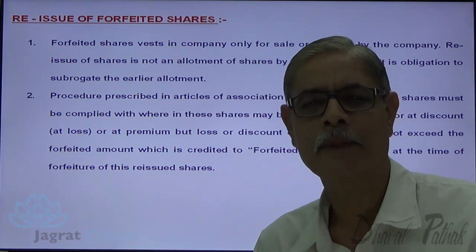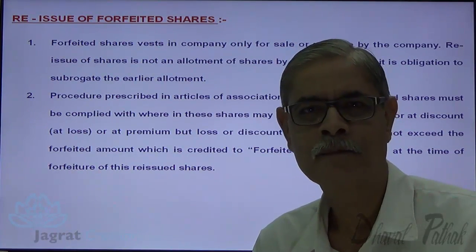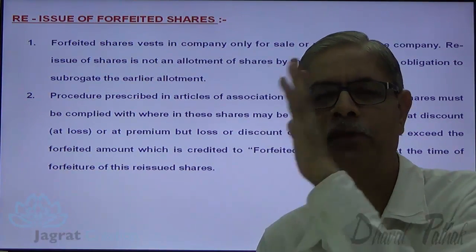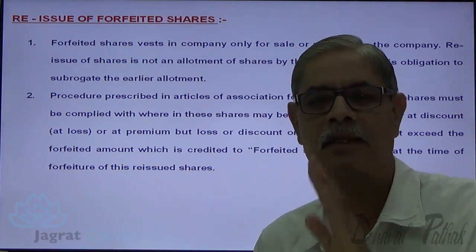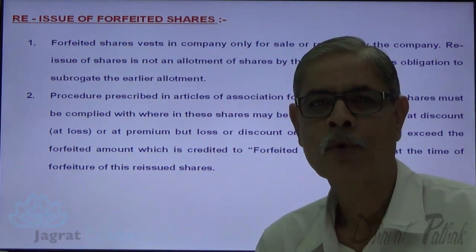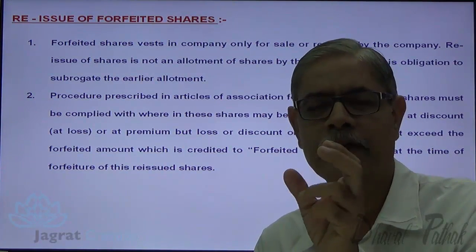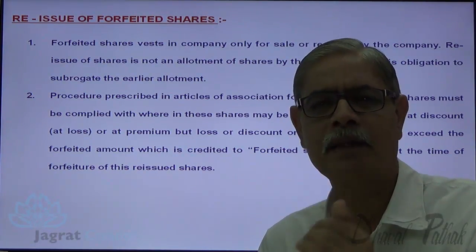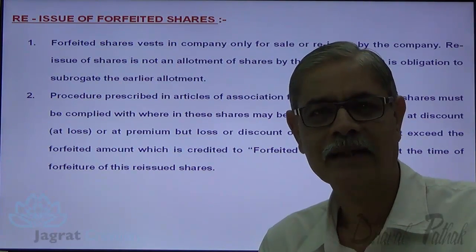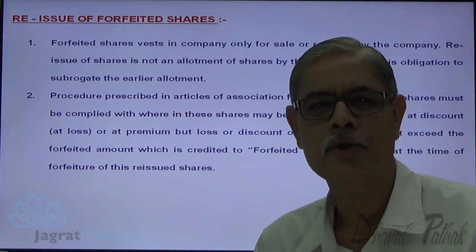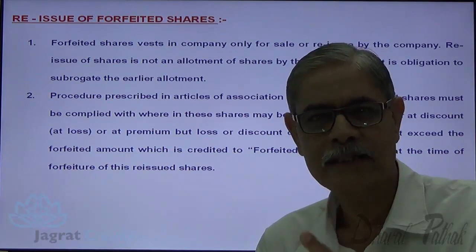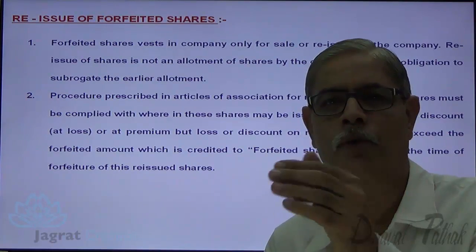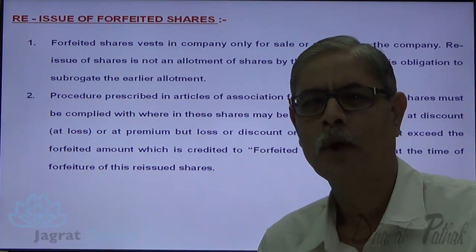Now that special reissue discount granted can never exceed the forfeiture income of the shares which have been reissued. The forfeiture income per share is the maximum discount that can be granted by the company at the time of reissue of shares. So the maximum discount that is permissible is always equal to the forfeiture income per share. That's a very important concept.